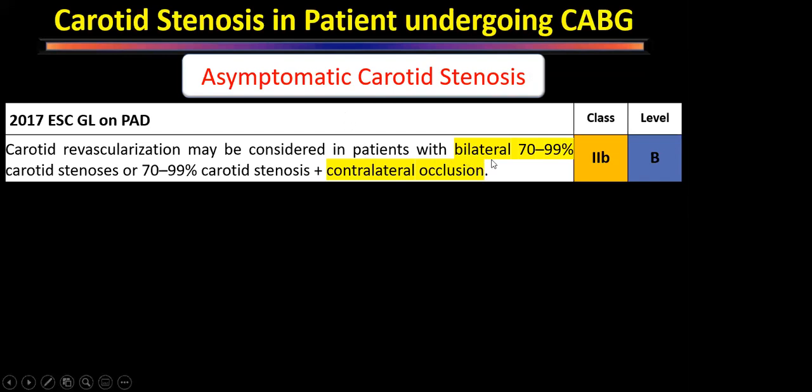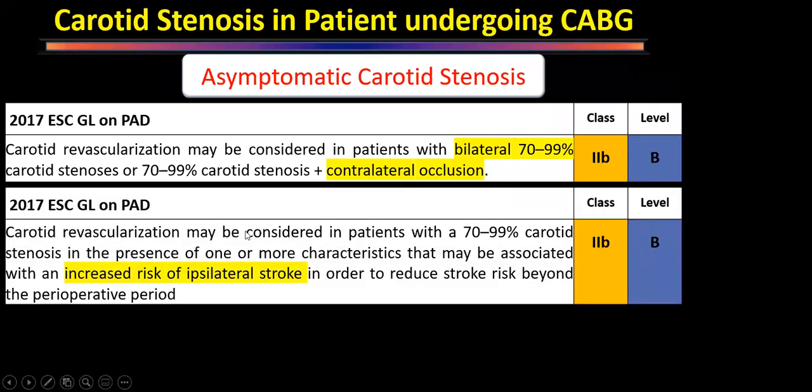So only if the patient has bilateral 70 to 99% stenosis, or stenosis on one side which is 70 to 99% and the other side is occluded, will that patient require a carotid endarterectomy, and that too is class 2B recommended. So it may be considered. Class 1 is recommended, class 2A is should be done, class 2B is may be considered. So in those patients, carotid endarterectomy or carotid stenting may be considered.